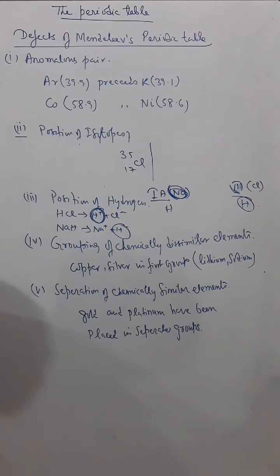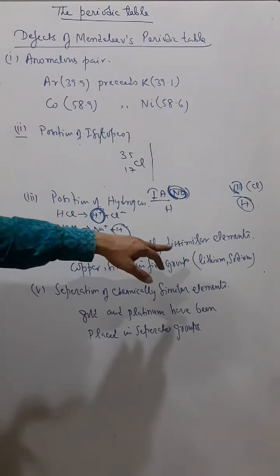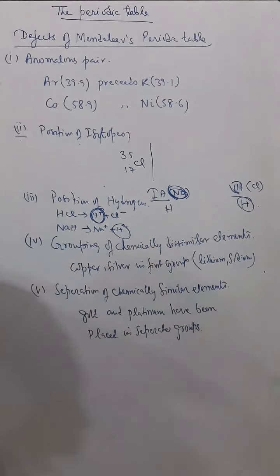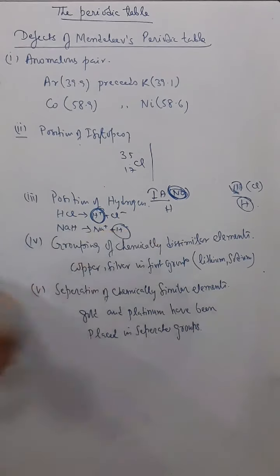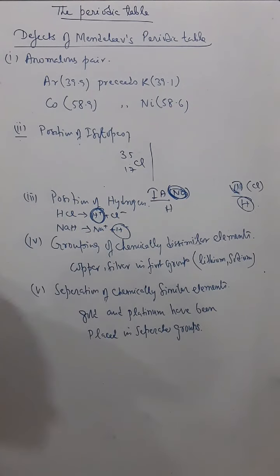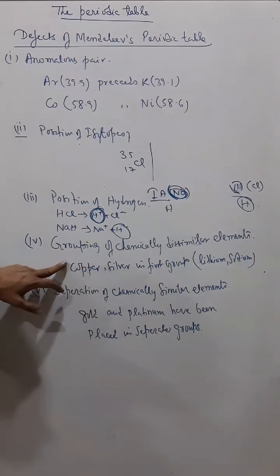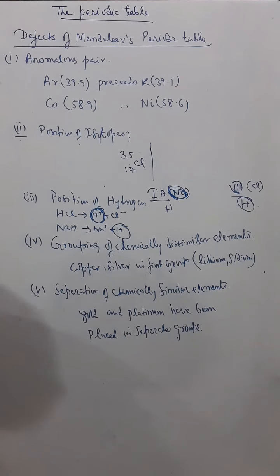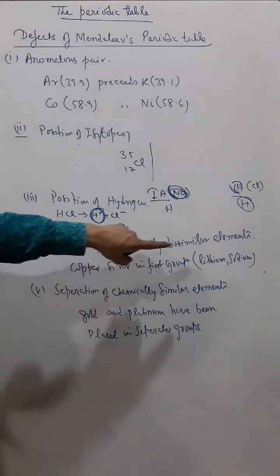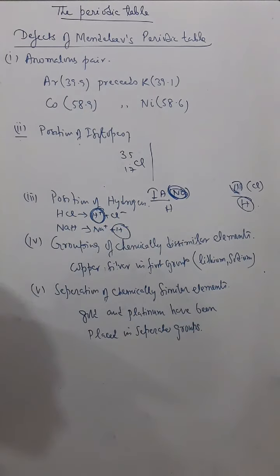Although the properties of copper and silver are not the same as lithium and sodium. Lithium and sodium are very strong metals, they are very reactive. Copper and silver are not very reactive, they are not very strong metals. But copper and silver have been kept in that same group.